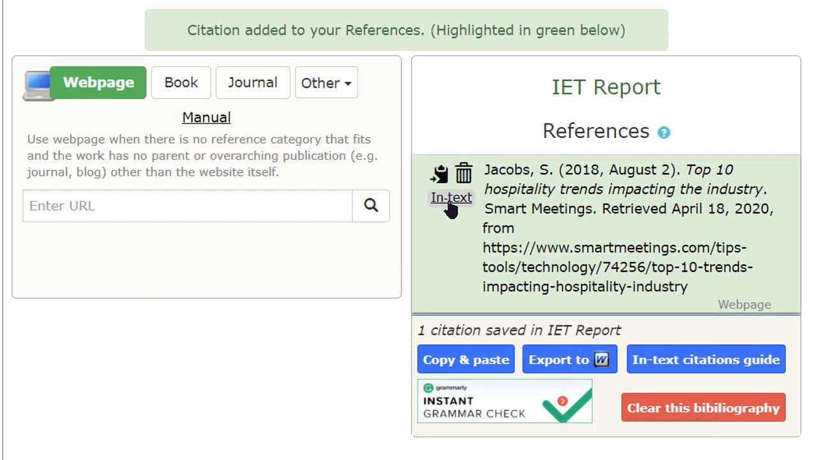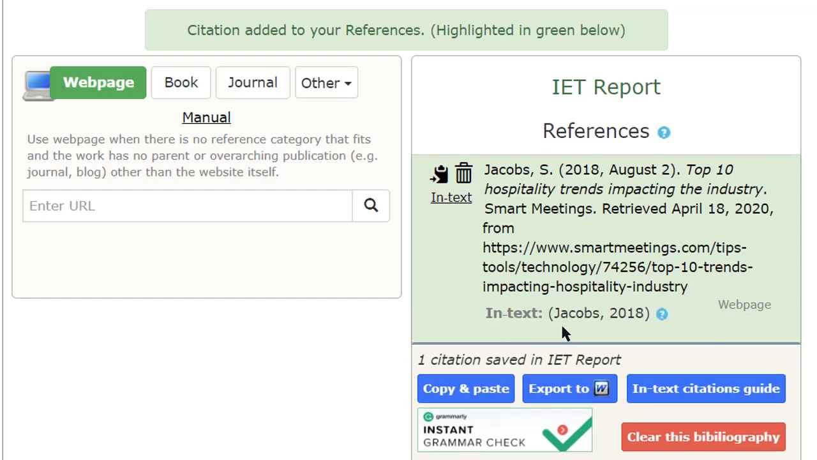Now, if you click the in-text citation button, you will get how to put the in-text citation. So this is the second name, comma, the year of publication. This can be pasted at the end of the paragraph which you have taken from this particular URL.